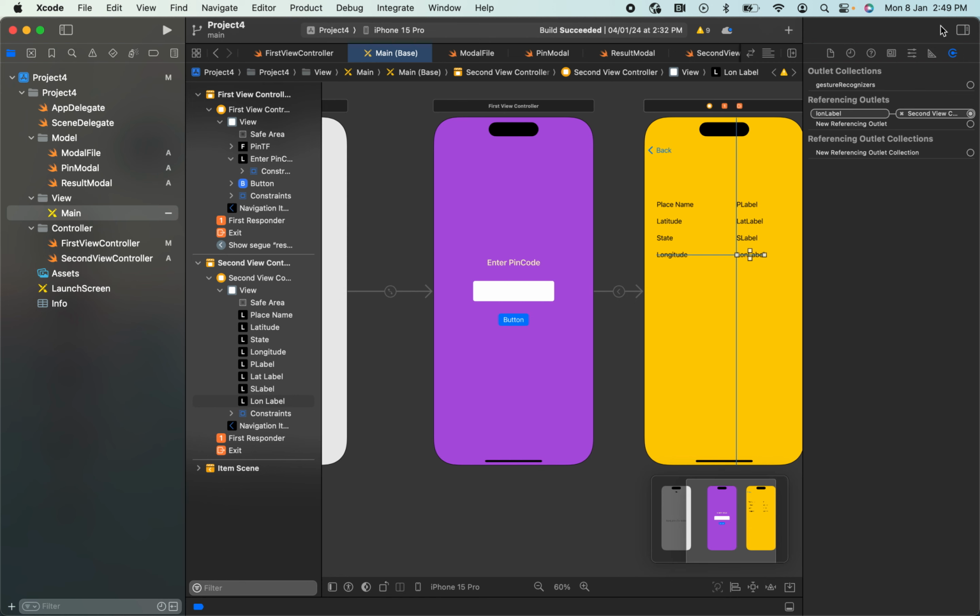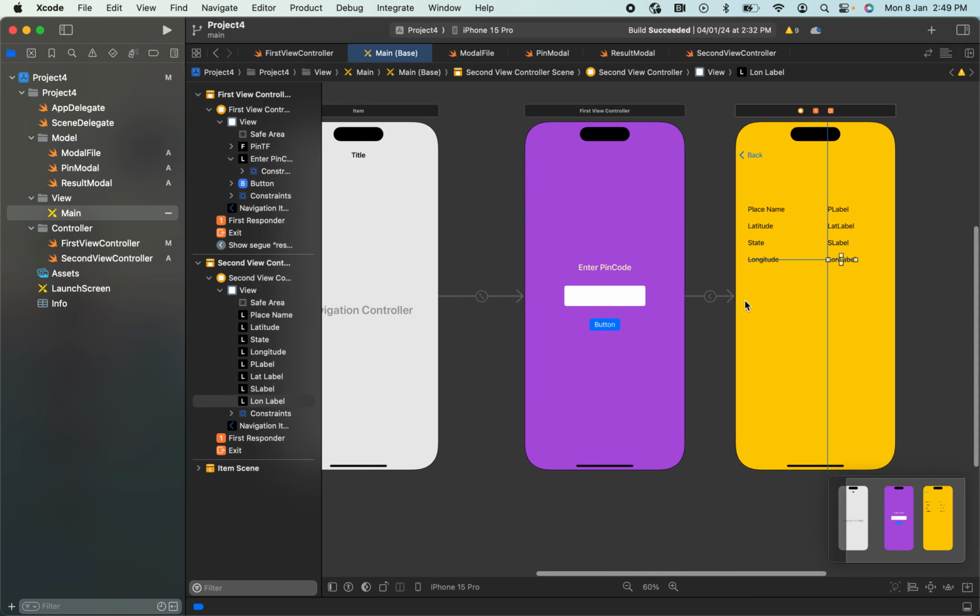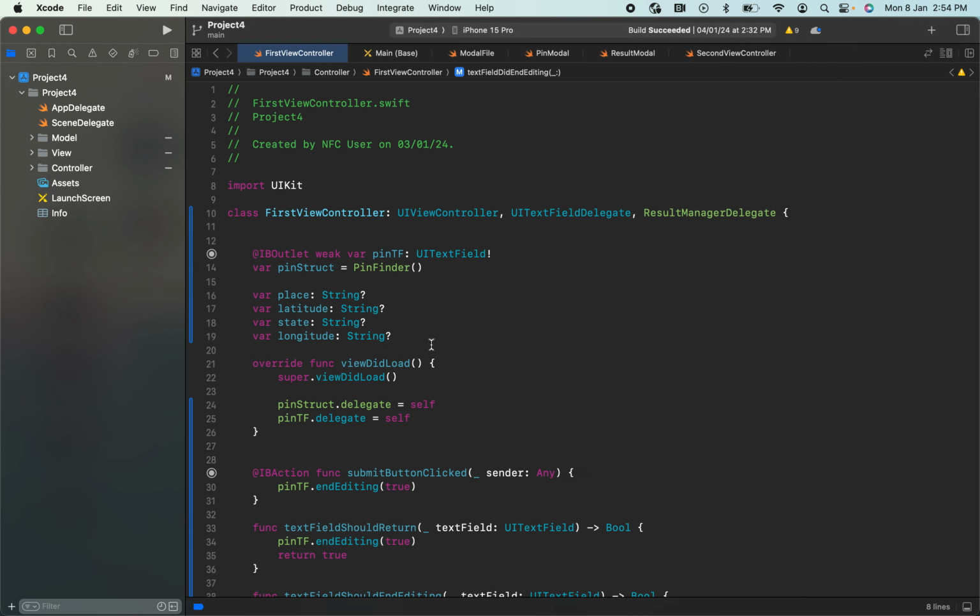So this is the first step. We have been done with the storyboard. As you can see here, I have used the architectural style of MVC, that is the model, view and controller. In model, we have added our business logic. In view, I have added the storyboard, and the controller is the mediator between the model and view. There we have mentioned our controllers.